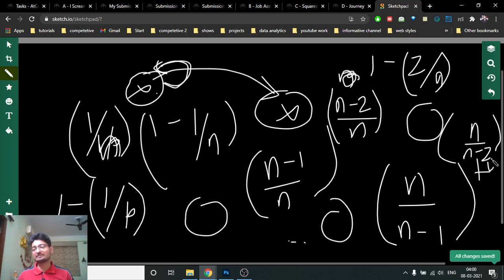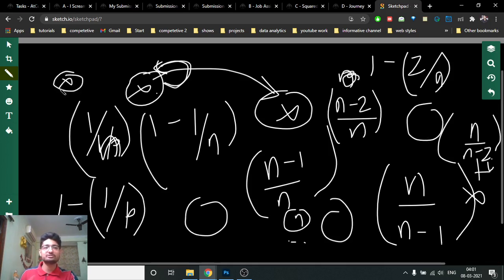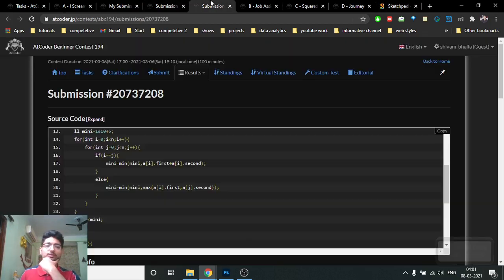this ith value becomes equal to n minus 1, so that it will become equal to n. If it becomes n minus n, it will become 0, which is not valid. So you will get to a point at which you come to the final node, where you cannot go to any other node because you have completed the graph. So you just have to add n over n minus 1 plus n over n minus 2 plus n over n minus 3 and so on till n over 1, and that's the answer for this problem also.